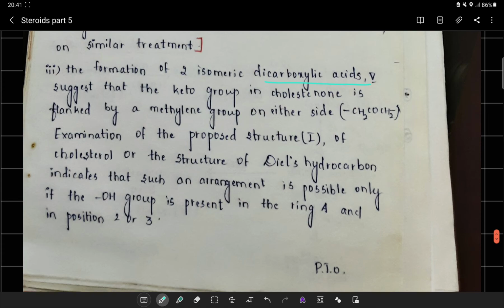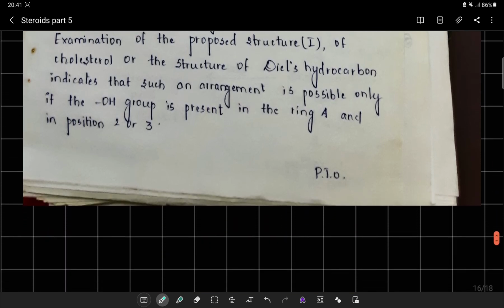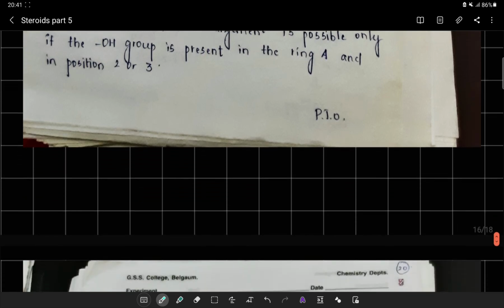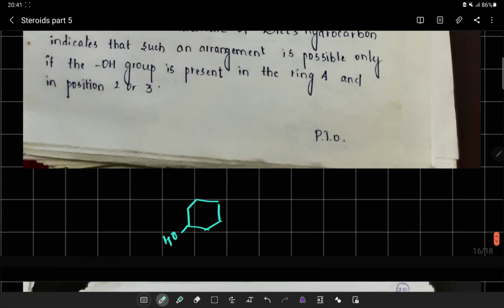Examination of the proposed structure 1 of the cholesterol, or the structure of the Diels hydrocarbon, now indicated that such an arrangement is possible only if the OH group is present in ring A and in position number 2 or 3. So with all the conclusions of the above reaction, OH has to be present in ring A only, and it has to be either position number 2 or position number 3.